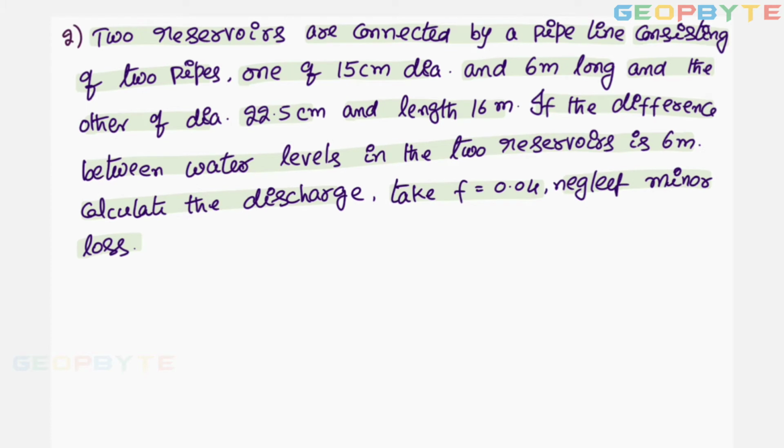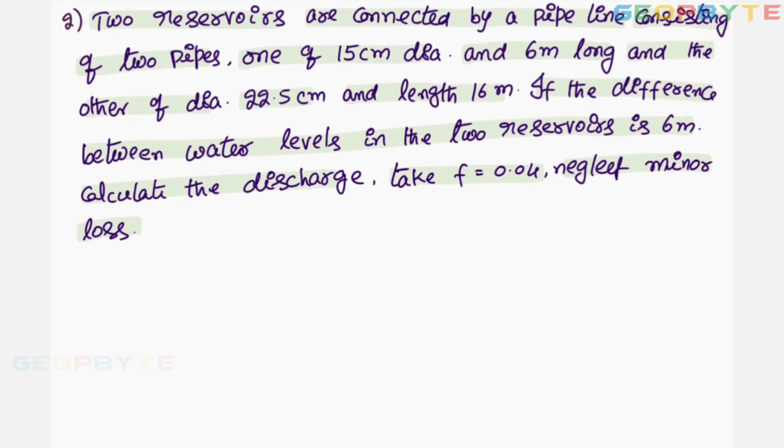Let us construct the diagram for the given data. Let this be one reservoir. A pipe is connected like this.